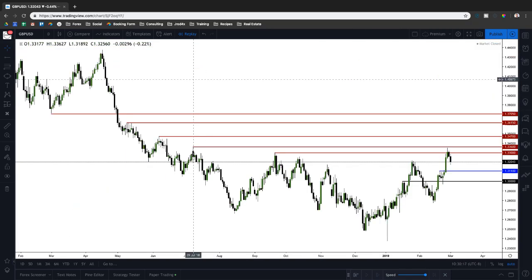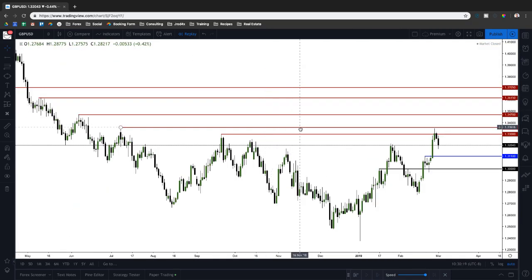Now we'll move to British pound. All right, so this one, and as you guys can see, I cleaned up my charts a bit. So everything is updated with the current levels and what levels you should be looking for going forward, etc. So for this, if you go back and watch a few of the most recent videos, you'll see that the levels that we had were a bit different.